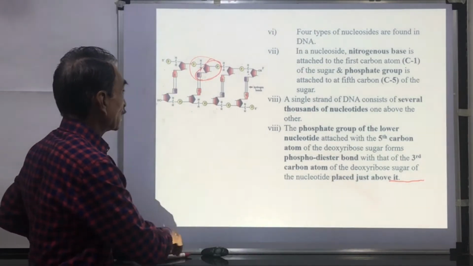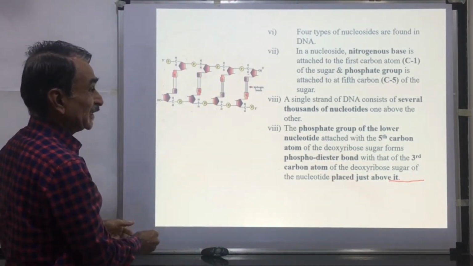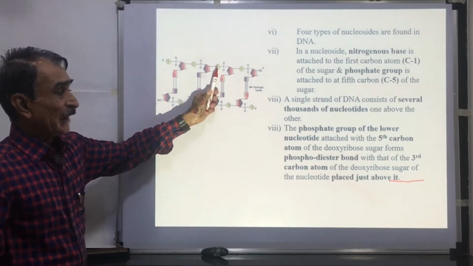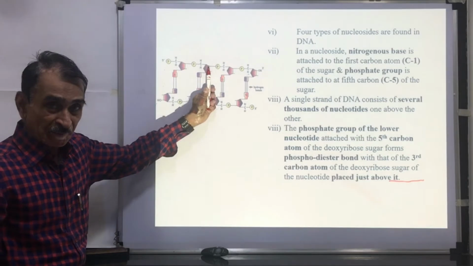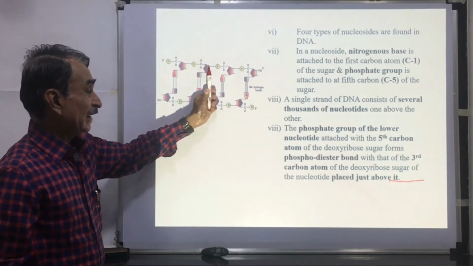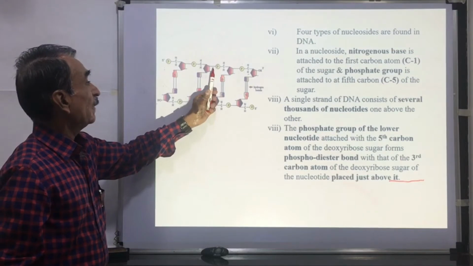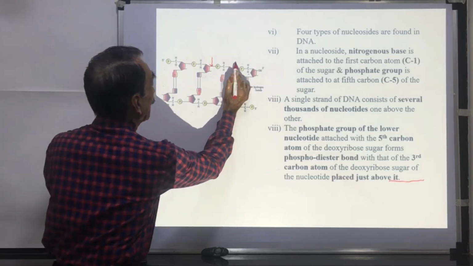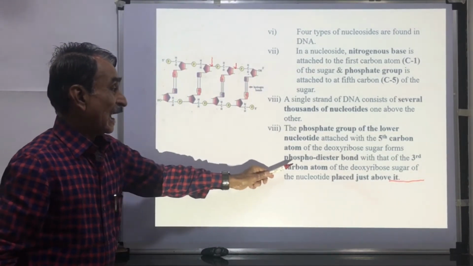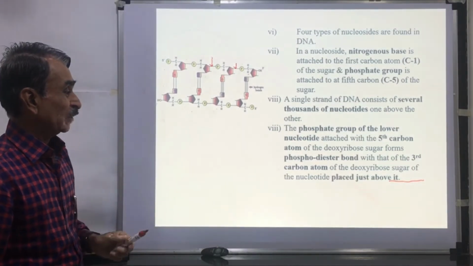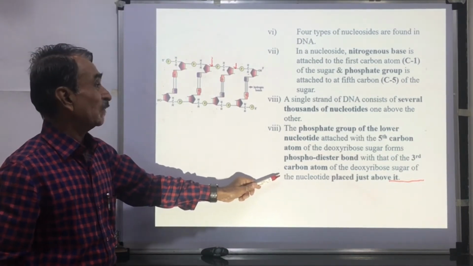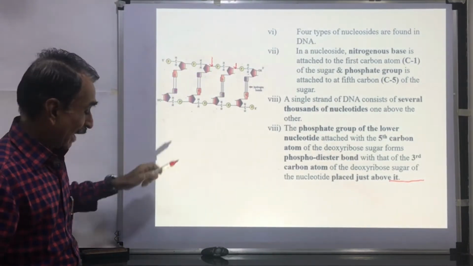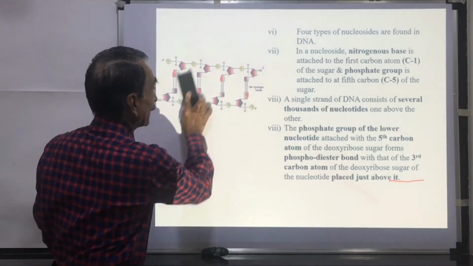Here you can see this phosphate group of the lower nucleotide attached with the fifth carbon atom of the sugar, and there is formation of a phosphodiester bond, and that of the third carbon atom of the deoxyribose sugar of the nucleotide placed just above it. In this way, these nucleotides are placed one above the other.